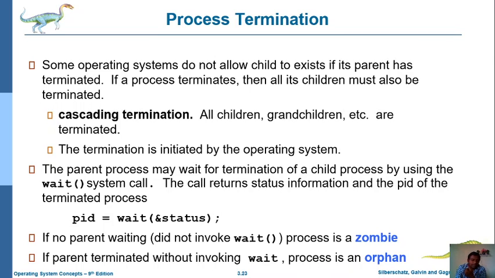And if the parent is terminated without invoking the wait, that means we are terminating the process but not using wait, such a process is known as an orphan process.